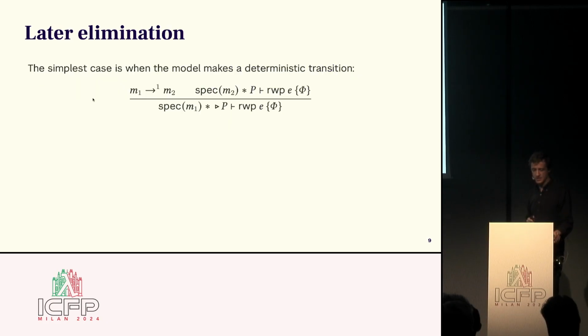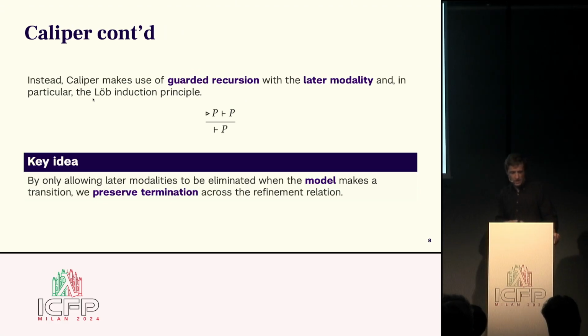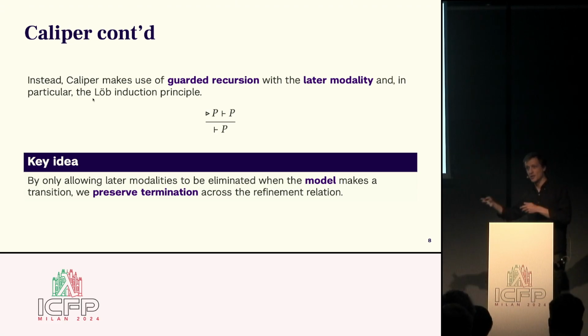And the key idea here is that we only want to allow the later modality to be eliminated when the model has taken a step. Intuitively, if the program was to not terminate, the only rule we can use to do anything non-terminating is loop induction. Hence, we need to eliminate a later. But if we've eliminated a later, and we guarantee the model must have taken a step, then the model must also have been sort of non-terminating in a sense, right? And since we proved separately that the model is not non-terminating, then the program must be as well. That's sort of the rough intuition.